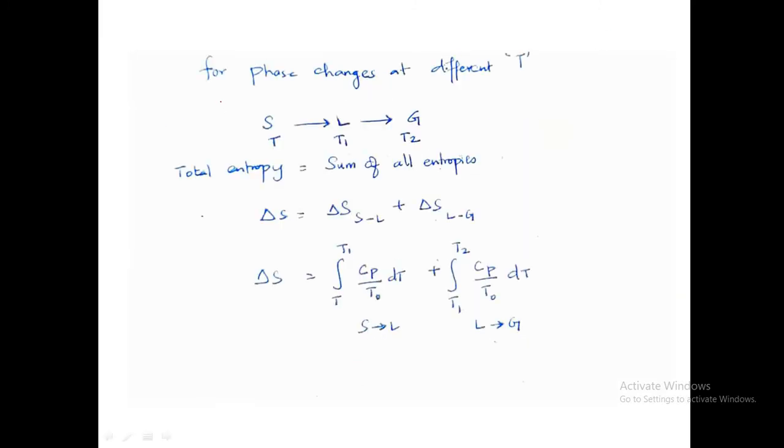So whenever there is a change in phase, say for example solid, liquid and gas, right? When the solid is converted into liquid, there is a phase change, right? So solid to liquid state. Here it must be T0 or T, here T1, and here T2, different temperatures. So the total entropy overall is the summation of the entropy changes and the phase changes: the change in entropy for the solid to liquid phase change plus the change in entropy for the liquid to gas change.